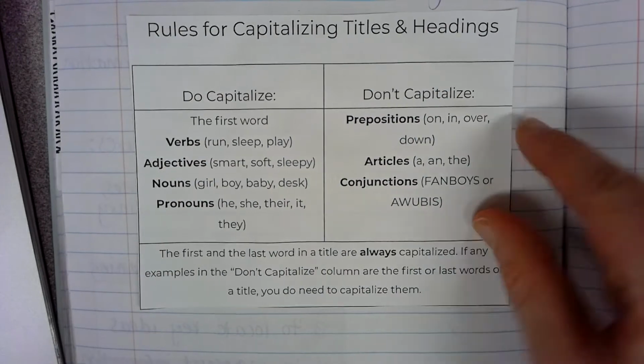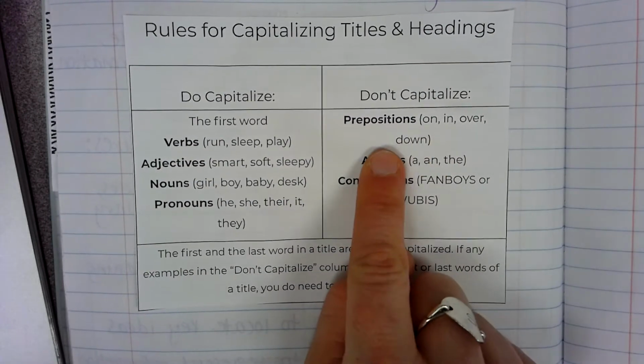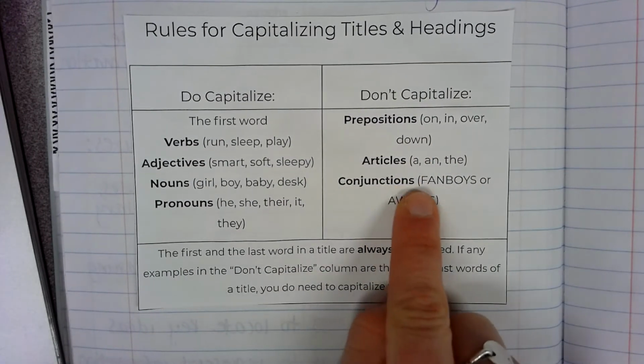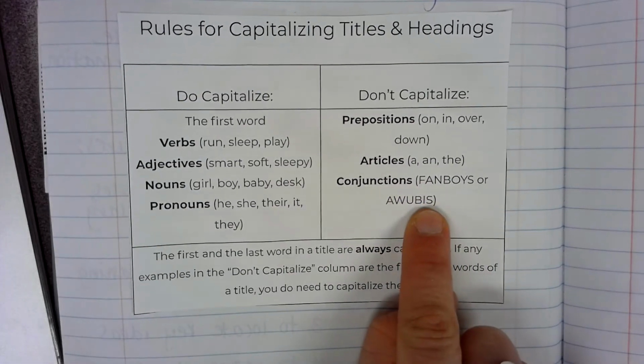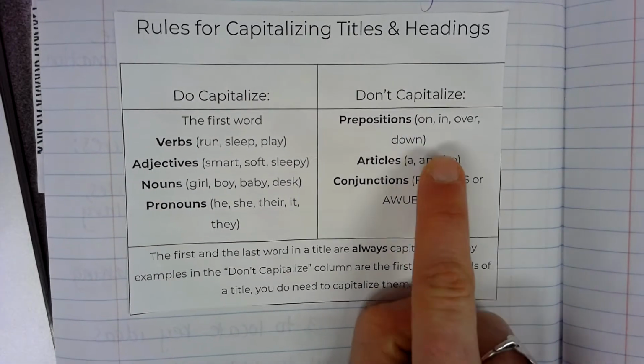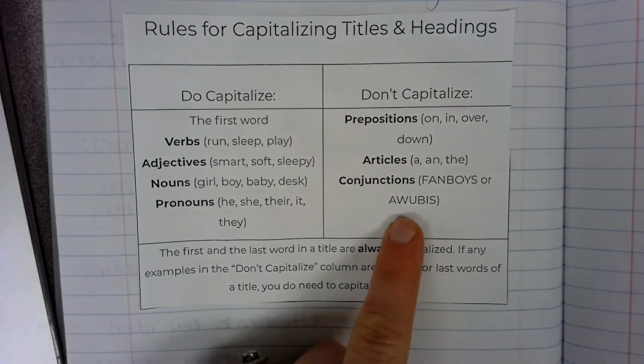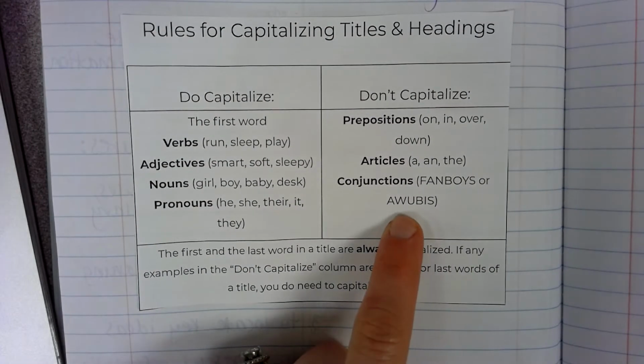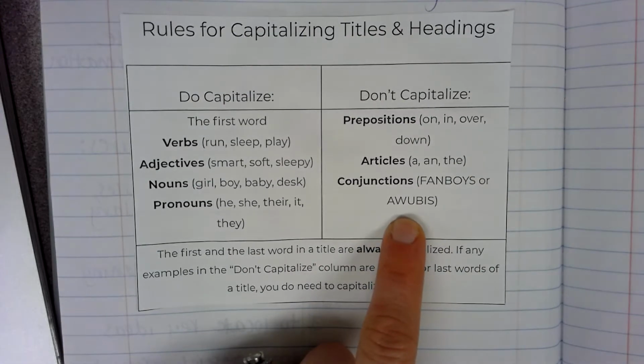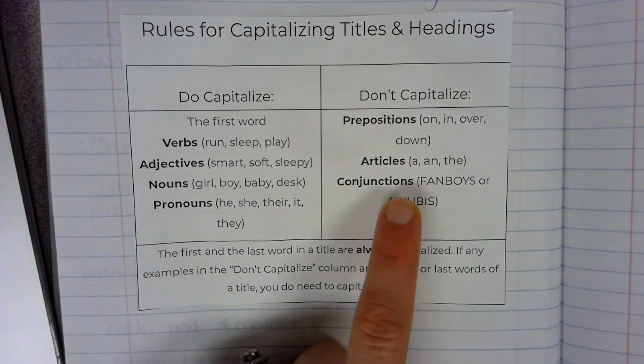The words that don't need to be capitalized are these little words: prepositions, articles, and conjunctions. These are the only groups of words that we've worked with so far this year. The next few units, we're going to be looking at articles and prepositions. But we know the FANBOYS and AAWWUBBIS lists, and you have those lists in your composition notebook. Those are never capitalized in a title or a heading.